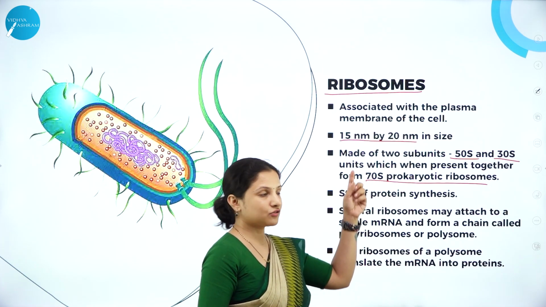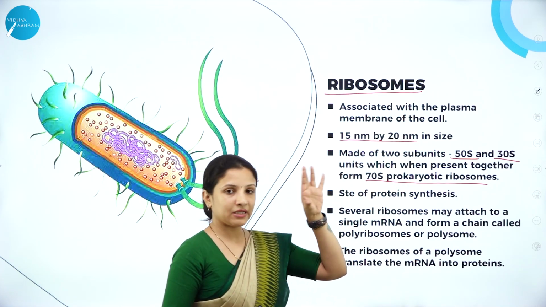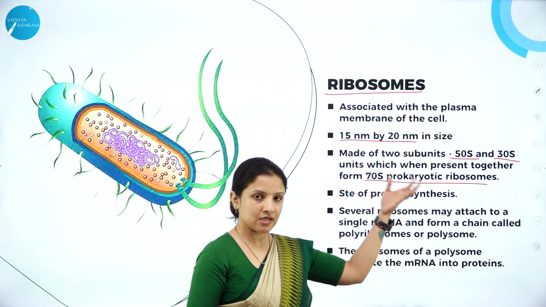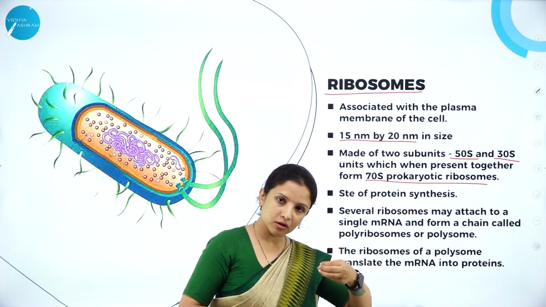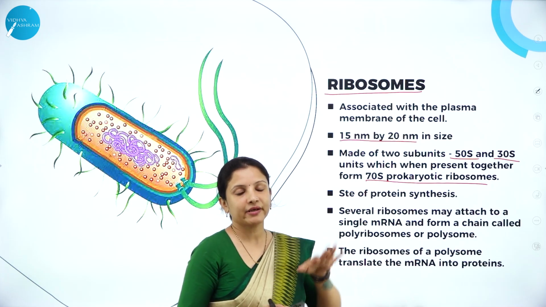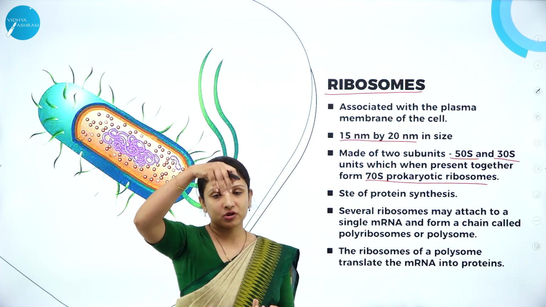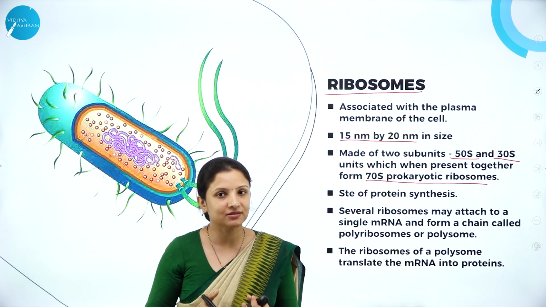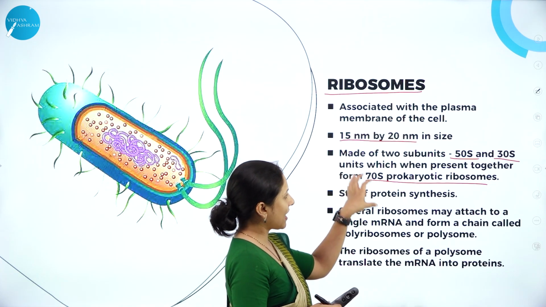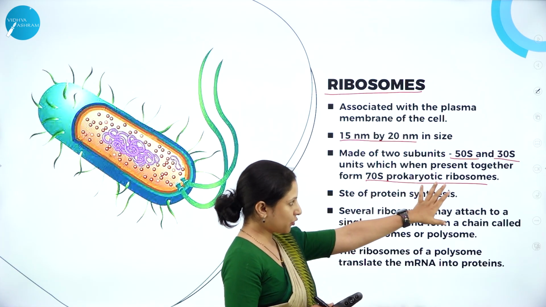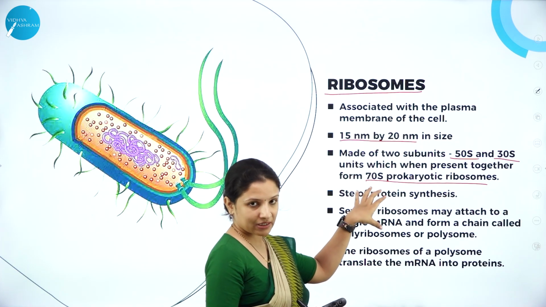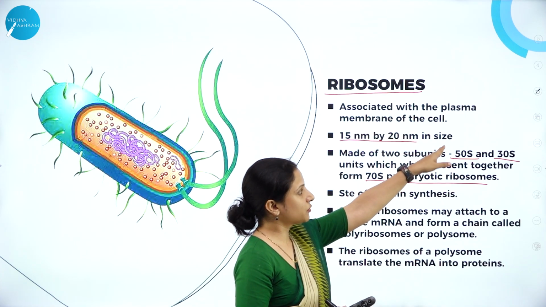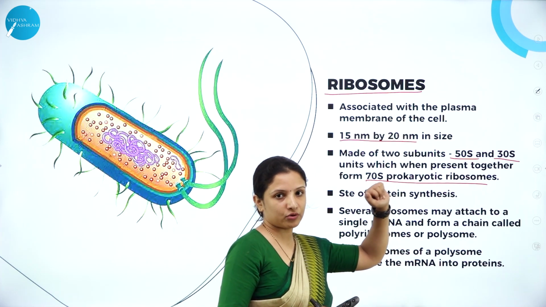No, it is 70. So 50 means the sedimentation rate of the larger subunit is 50. The sedimentation rate of the smaller subunit is 30. Sedimentation rate means when you put something in water, how fast it goes and settles at the bottom. That is the sedimentation rate. So therefore, in prokaryotes, the ribosome is 70S, but they have a larger subunit which is 50S and a smaller subunit which is 30S.